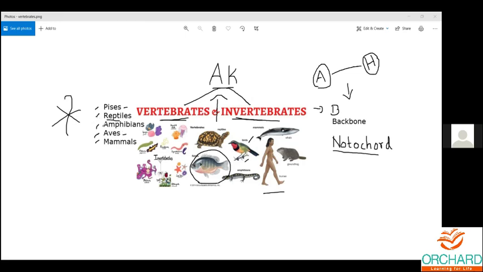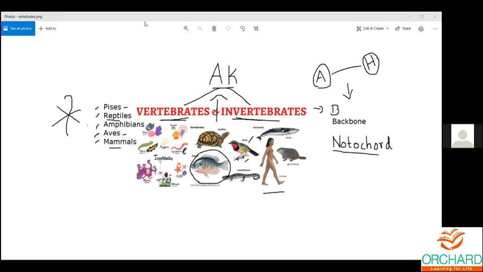Amphibians are nothing but the animals which are present both in the water as well as on land. They call them amphibians, like frog, toad. Aves is all the birds. And lastly, mammals: all human beings, along with whale, is also a mammal. Turtle also. One major thing in the reptiles is the hard skull, the upper part will be very hard in nature.